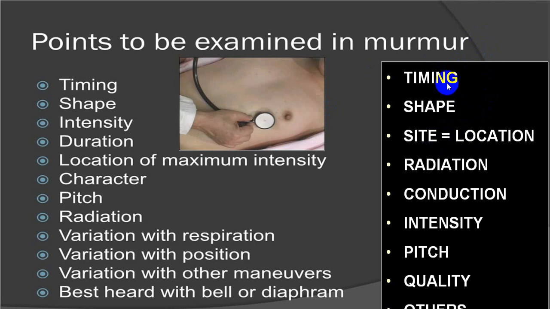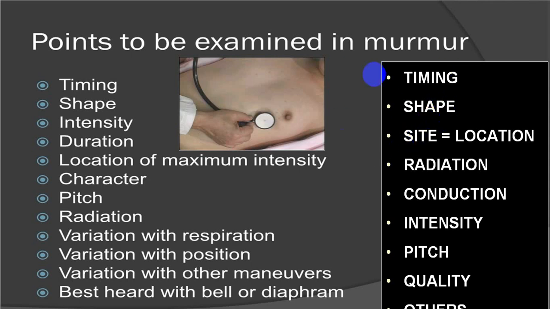Then we try to mention the ventricular period, either systolic or diastolic. And again, if you can identify whether it is early systolic, mid systolic, late systolic, which part of systole, which part of diastole, that should be mentioned. And then we mention the shape, depending upon whether it is increasing or decreasing, we call it crescendo or decrescendo. If both are there, crescendo followed by decrescendo, we call it a diamond shaped murmur. If it is the same intensity, we call it a plateau murmur, etc. We'll be using all those words.